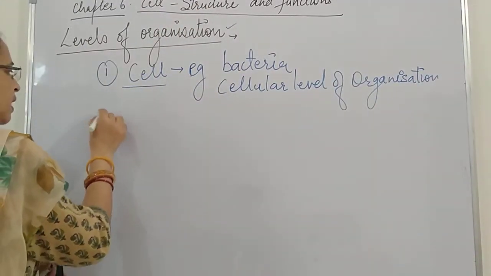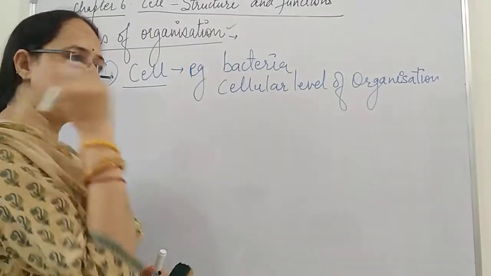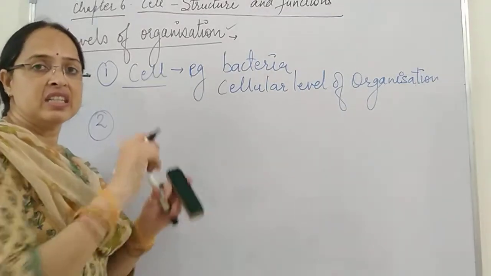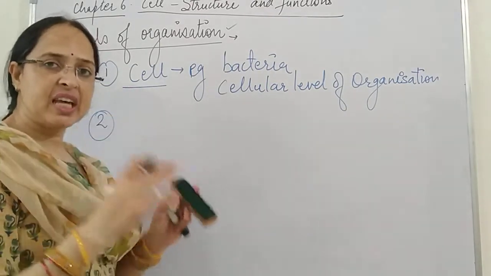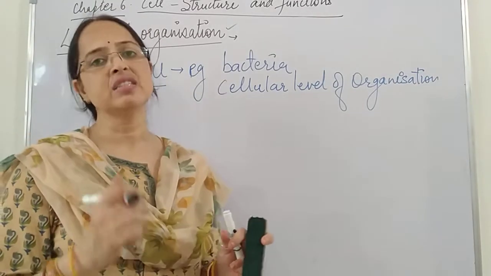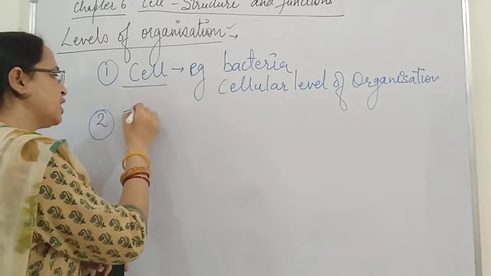Second, we talk about a group of cells. The second level is a group of the same type of cells, which group together and perform the same function. That is called a tissue.